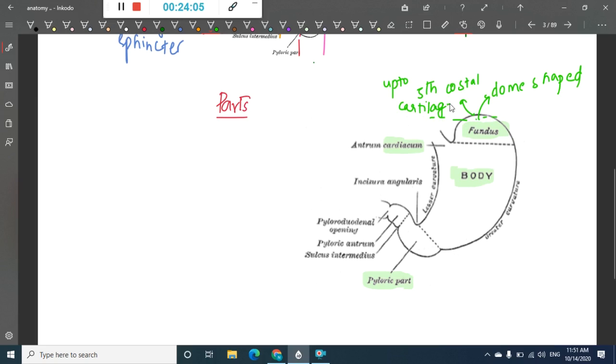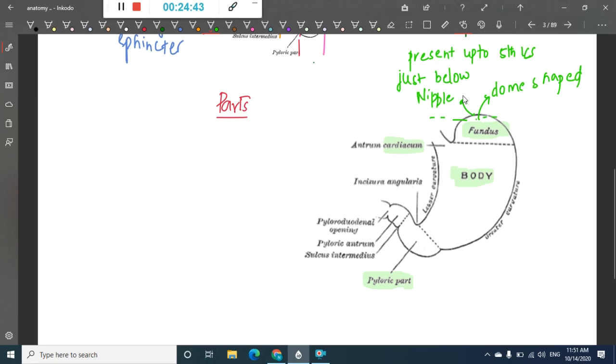Why? The nipple is present at T4. So it is present up to the 5th intercostal space, not costal cartilage, sorry, just below the nipple. That is the reason why sometimes the pain in the stomach can be mistaken for angina pectoris. Then we have the cardiac notch, which lies between the fundus and the esophagus.